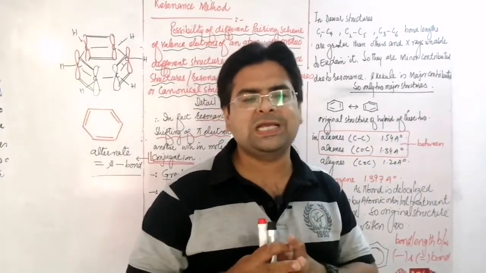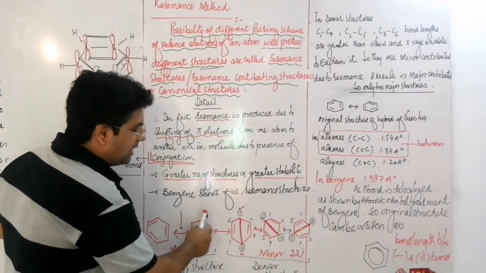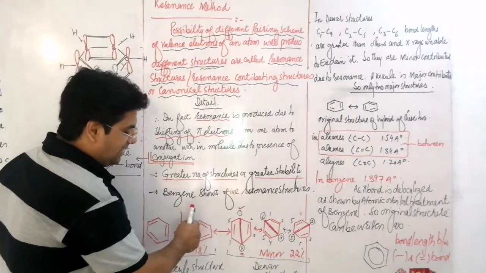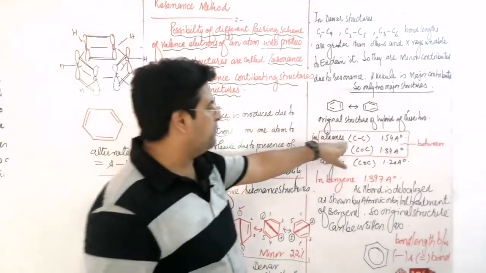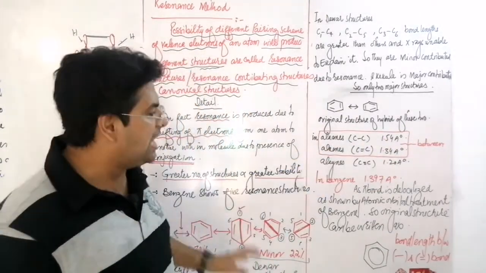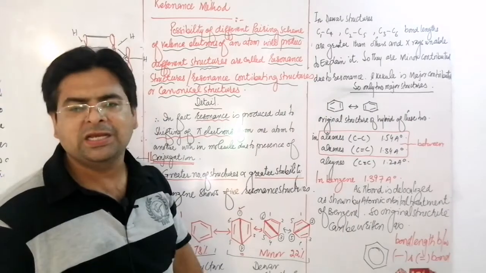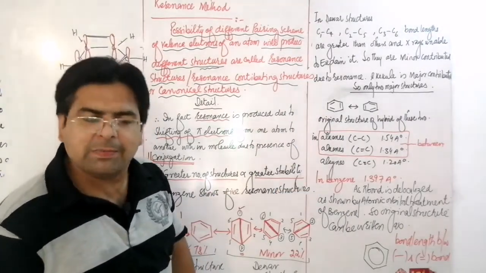So it shows that in benzene all carbon atoms have the same length, and that length is not that of a carbon-carbon single bond or a carbon-carbon double bond. It is in between.